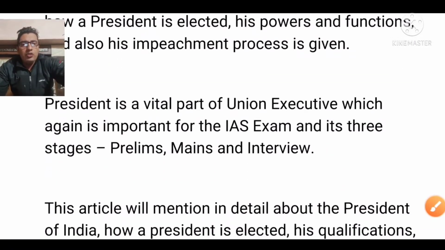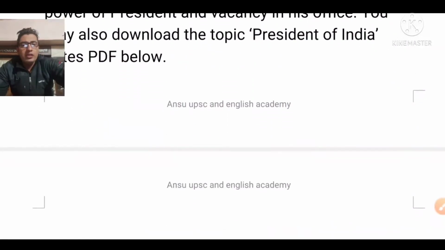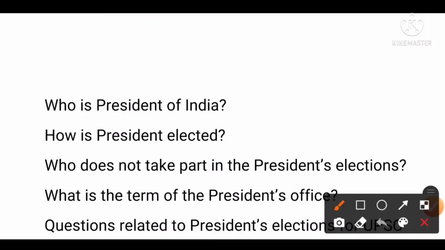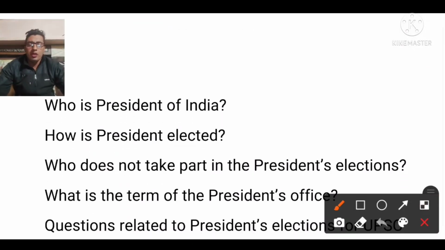I want to give you a very important case pronounced by the Supreme Court in 1955. There was a case, Ram Jawaya Kapur versus State of Punjab, in 1955. It mentioned that carrying on the administrative work of our state is generally the executive power of the president. Whatever task we maintain to keep the state in order comes under the executive power of the president.